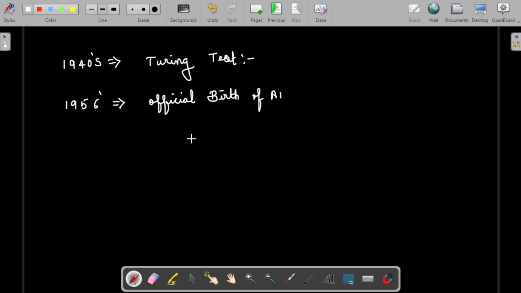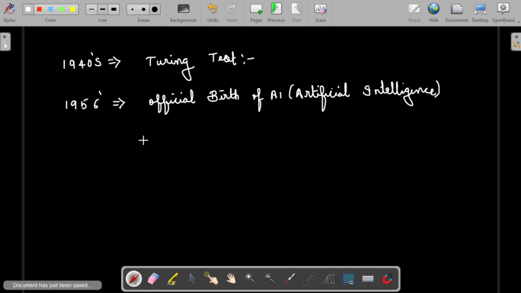John McCarthy is one of the people who coined the term artificial intelligence, some kind of thing where a machine is going to intellectually behave like humans. So the term AI was coined in 1956.